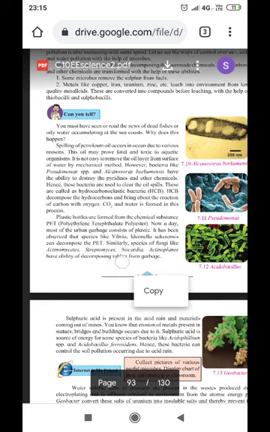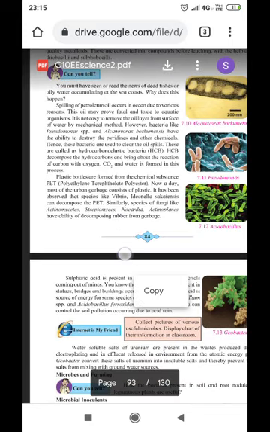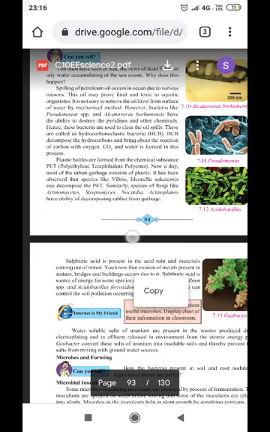Now, spilling of petroleum occurs in the ocean due to various reasons. The oil may prove fatal and toxic for aquatic organisms. It is not easy to remove the oil layer from the surface of water by mechanical methods. By human beings, it is very difficult to separate oil from the water. However, bacteria like Pseudomonas spp and Alcanivorax borkumensis have the ability to destroy the hydrocarbons and other chemicals. Hence, these bacteria are used to clear the oil spills.